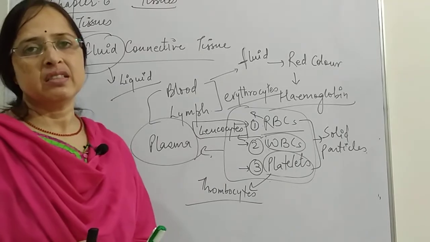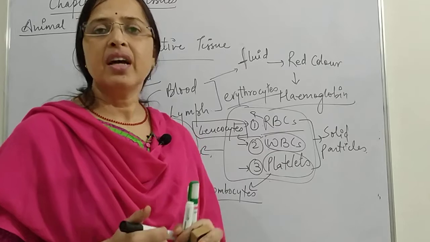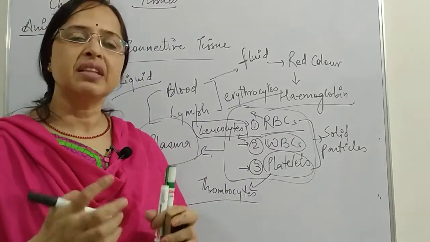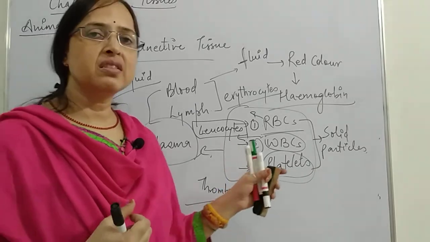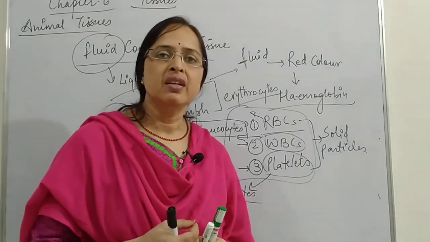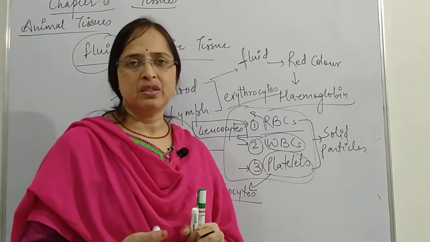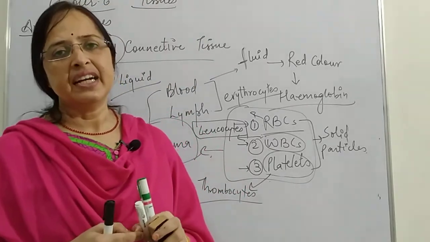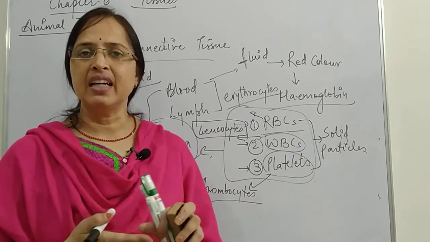Then WBCs are called the immunity cells. They are responsible for the immunity of the organism's body. That means they act like a defense mechanism. They increase the immunity. Then platelets. Platelets are present in the blood when we have a cut. Blood is released. You have noticed that when a little amount of blood is released, at that time the blood stops coming out. That means blood has clotted.